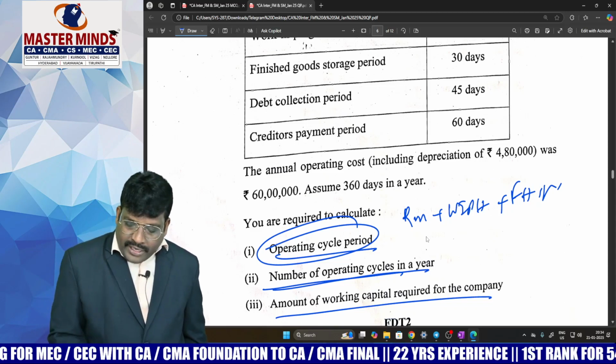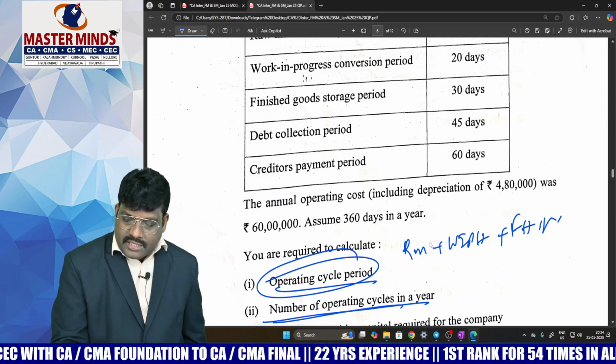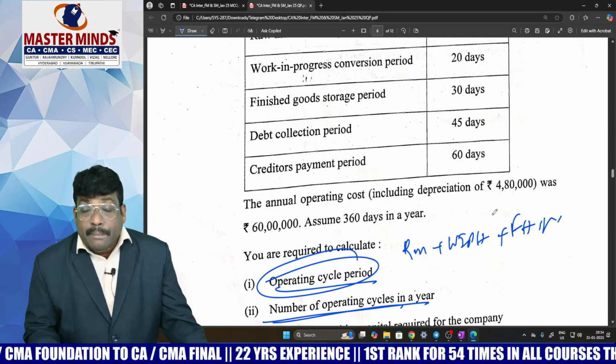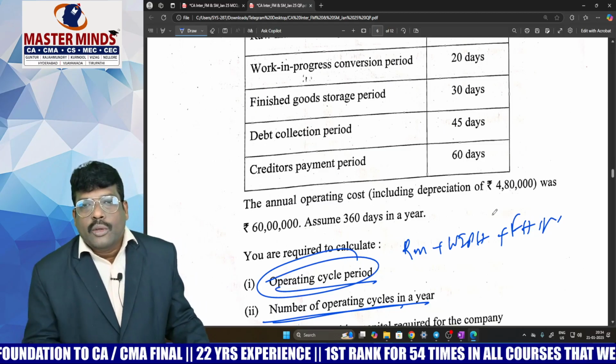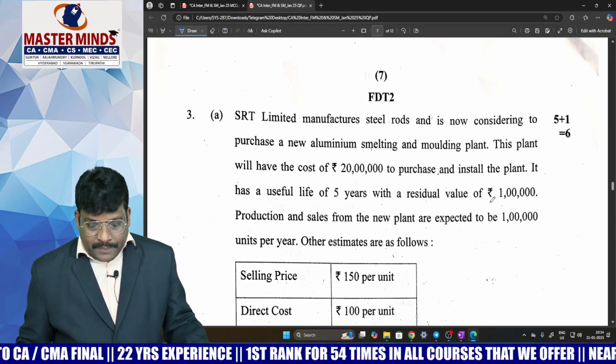Whereas if you want to find the working capital, in the problem they have provided the total operating cost. Deduct the depreciation, whatever the amount, and you will get it, divided by the number of cash cycles into 1, you will get the working capital. Very easy problem. This problem is also a direct problem.